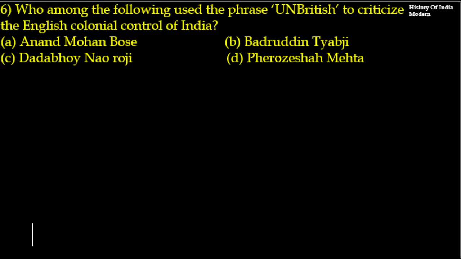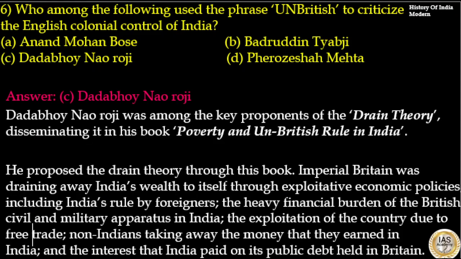Who among the following used the phrase un-British to criticize the English colonial control of India? Options are Anand Mohan Bose, Badruddin Tyabji, Dadabhai Naoroji, Firoz Shah Mehta. Here the answer to this question is option C, Dadabhai Naoroji. Dadabhai Naoroji was among the key proponents of the drain theory, disseminating it in his book Poverty and Un-British Rule in India. He proposed the drain theory through this book.